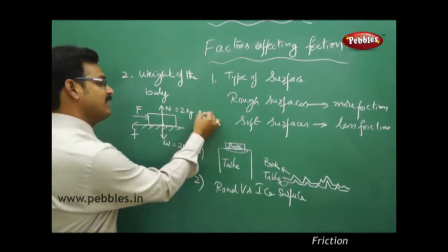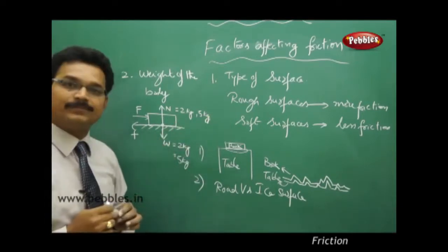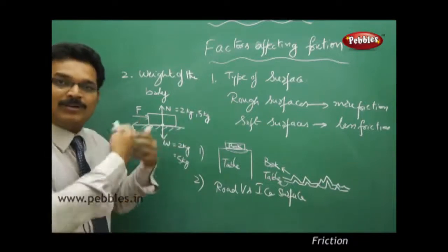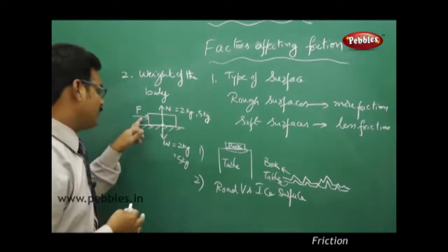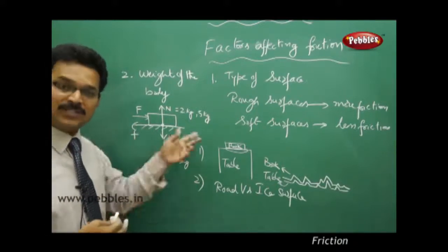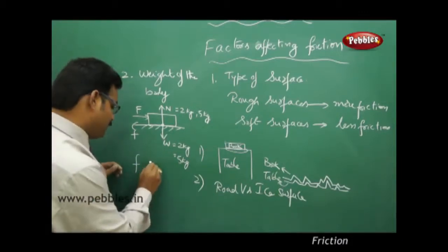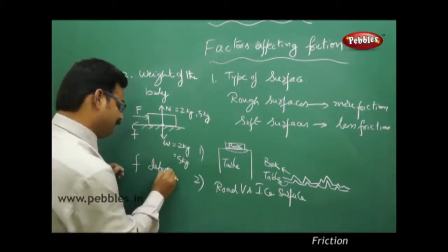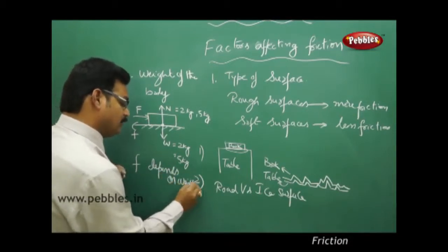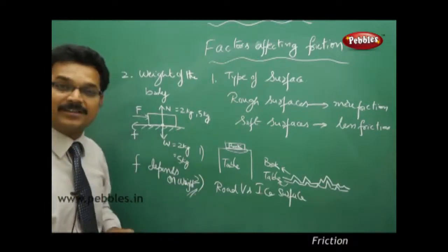It also becomes 5 kg, because N equals W. When it becomes 5 kg, you have to apply more force to move the block. When you increase the force, friction also increases, as we discussed earlier. So we can say friction depends on weight. The more the weight, the more friction is generated.